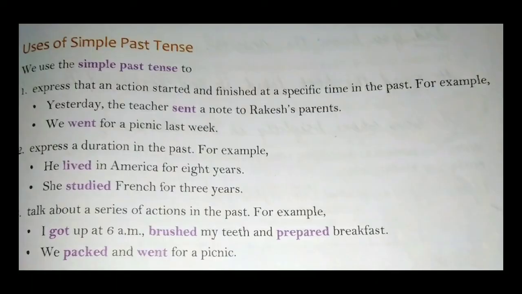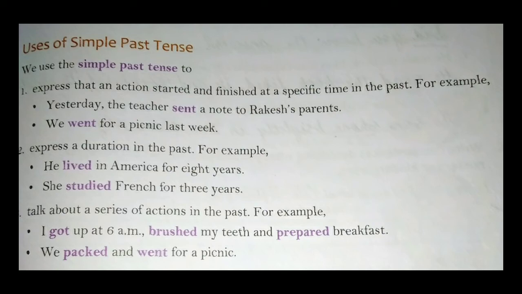Next, we are going to see the uses of simple past tense. We use the simple past tense to express that an action started and finished at a specific time in the past. For example, yesterday the teacher sent a note to Ragesh's parents. We went for a picnic last week.